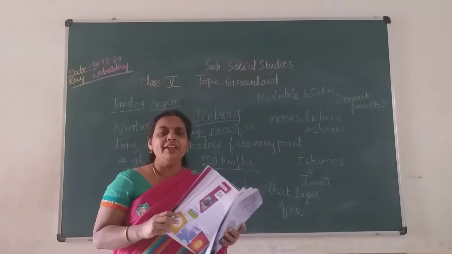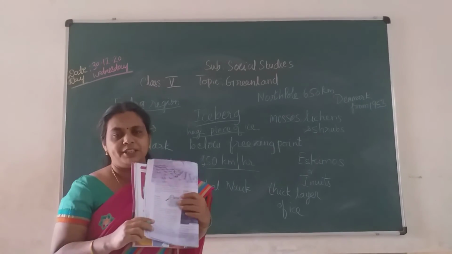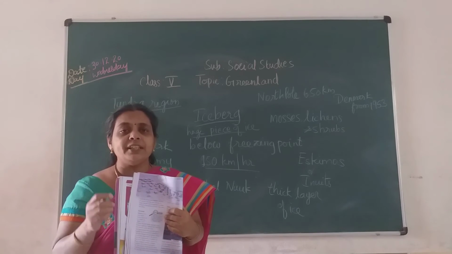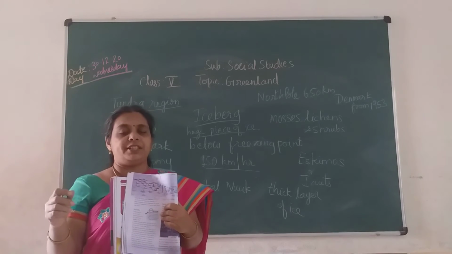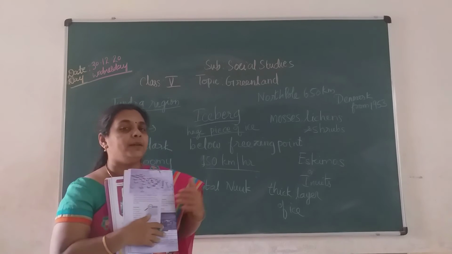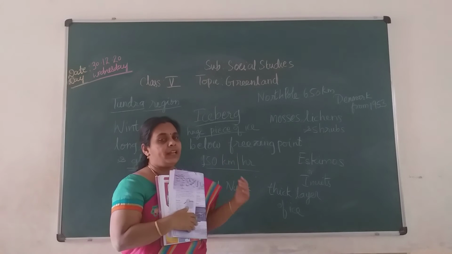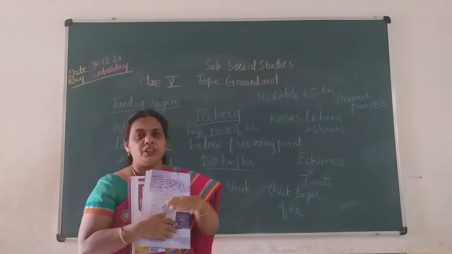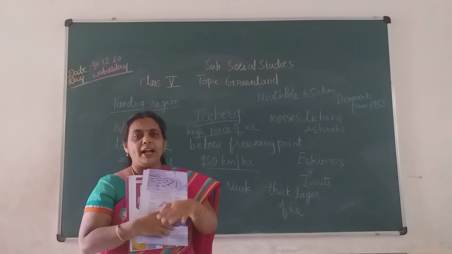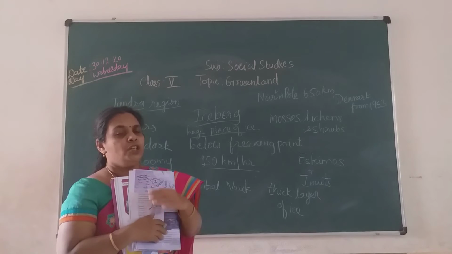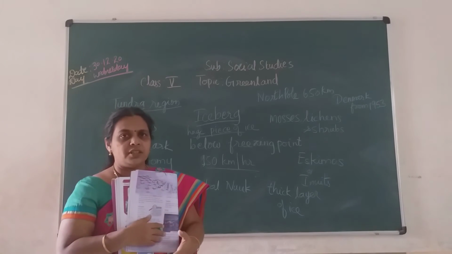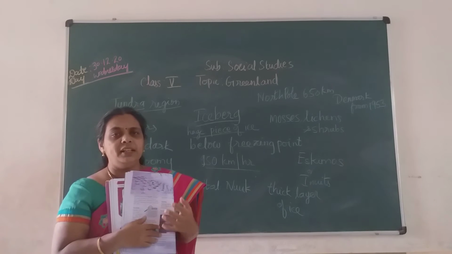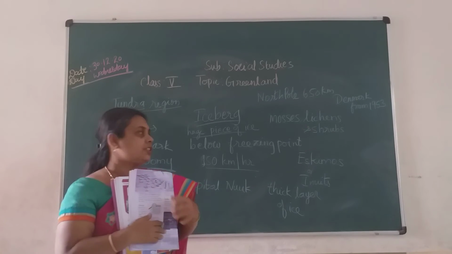Okay. And we learnt about climate change, children. Okay, our earth is getting warmer. So if there is an increase of 1 or 2 degrees Celsius itself, the ice will start melting, children. So if the ice melts, the land mass will be submerged in the water. Okay, so more land will be covered with water, children. So that's why scientists, naturalists, environmentalists, everybody is telling we should not raise the temperature of our earth, children.